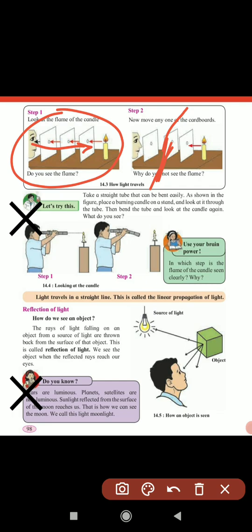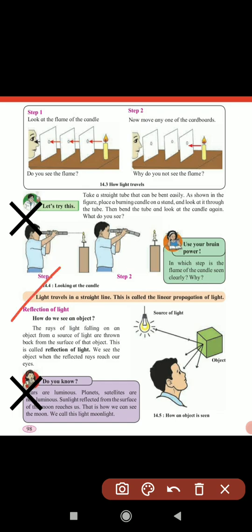From this experiment you can understand that light travels in a straight line. Now the next point is the reflection of light. This is again a very important part, reflection of light. It is because of reflection of light that you can see an object. How do you see an object? This is again very important.